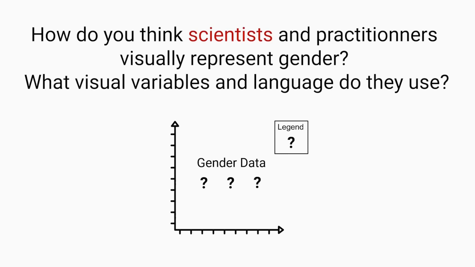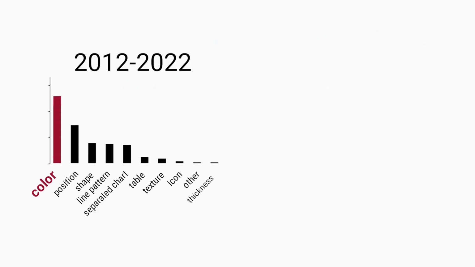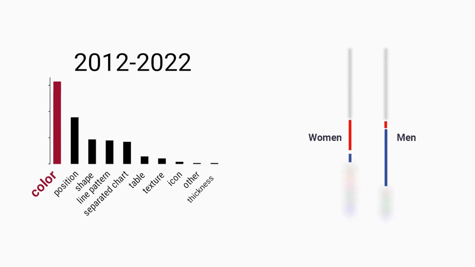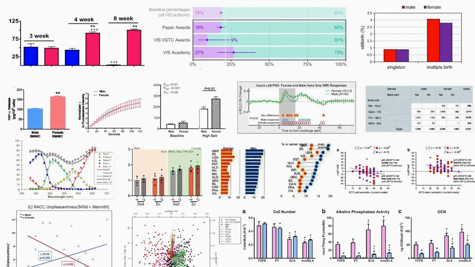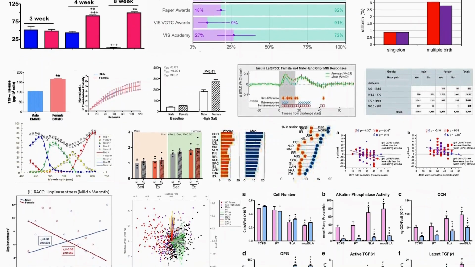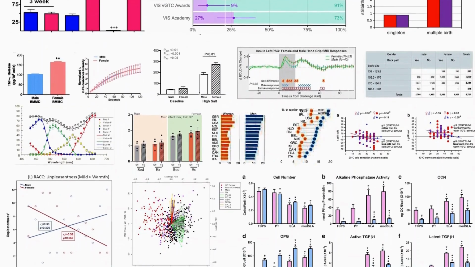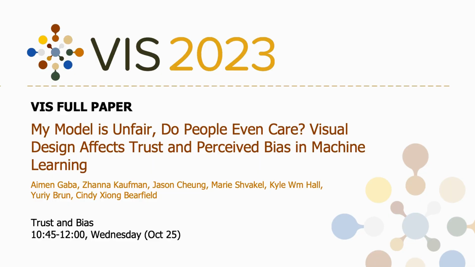How do you think scientists and practitioners visually represent gender? What visual variables and language do they use? Through an 11-year review, we showed that color is the most frequent visual variable used to distinguish gender. In particular, visualization designers tend to use the red color to represent women and the blue color to represent men. In the paper, we also present results related to the language most used to distinguish gender between female-male or woman-man.